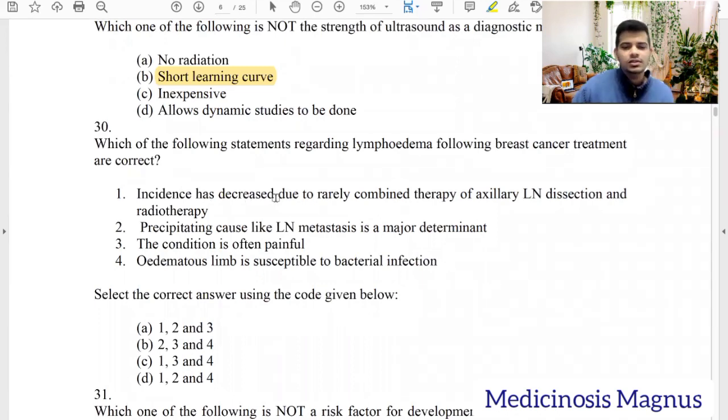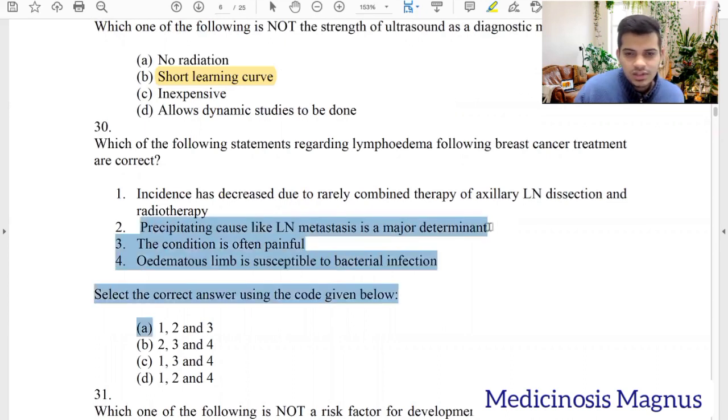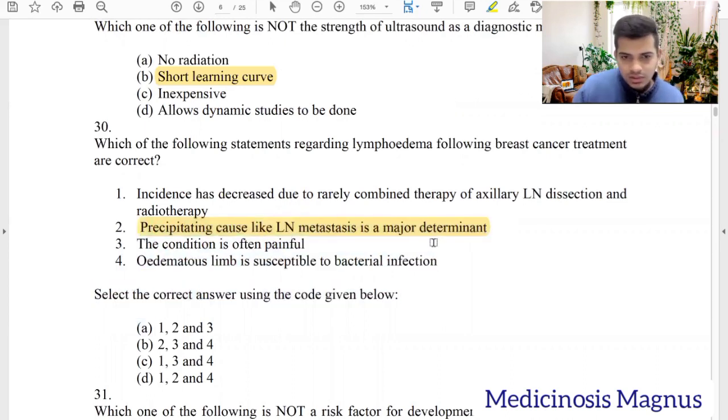Incidence has decreased due to rarely combined therapy of axillary lymph node dissection and radiotherapy. Yes. So nowadays they are not combining both dissection and radiotherapy. So incidence has decreased. Precipitating cause like lymph node metastasis is a major determinant. Main thing is due to during the surgery when the lymph nodes are removed. So edema can be due to that.